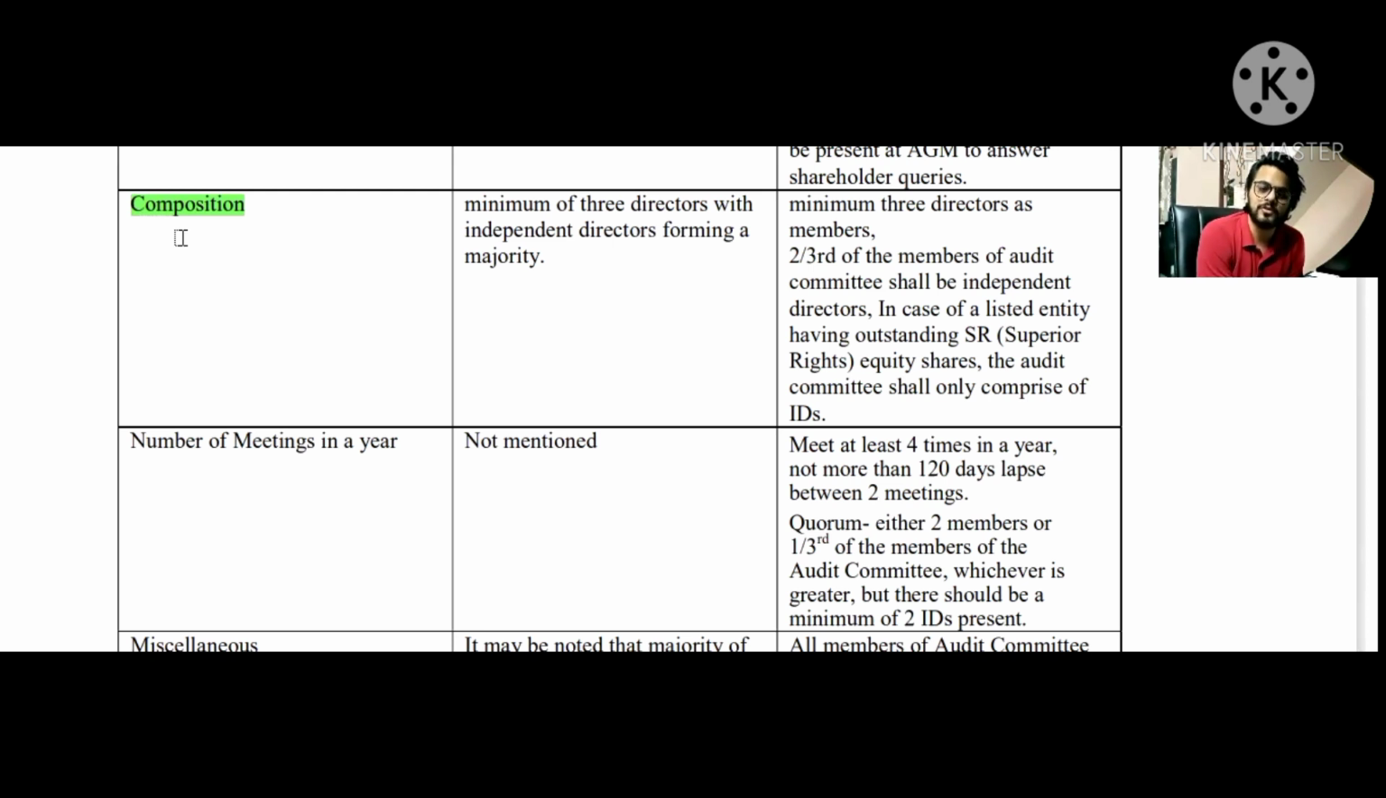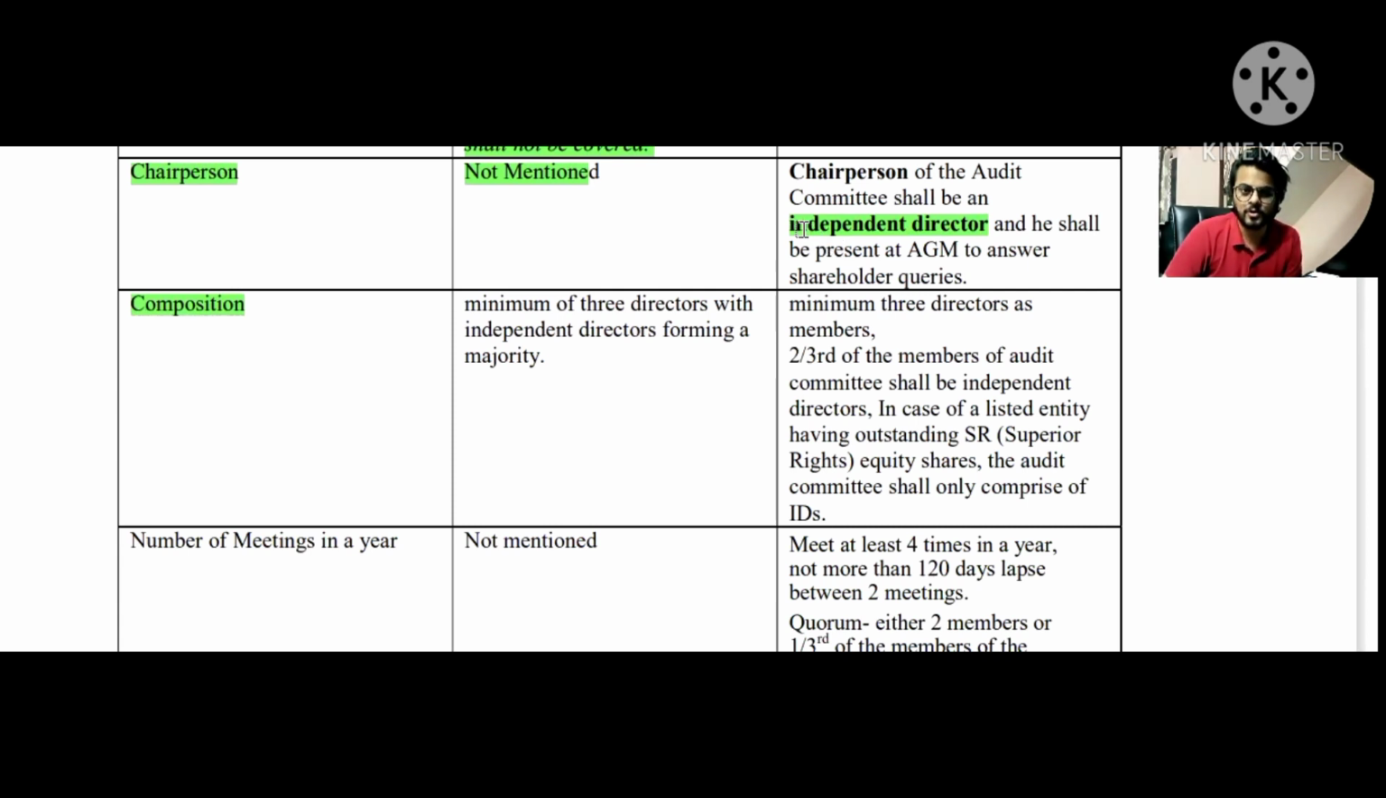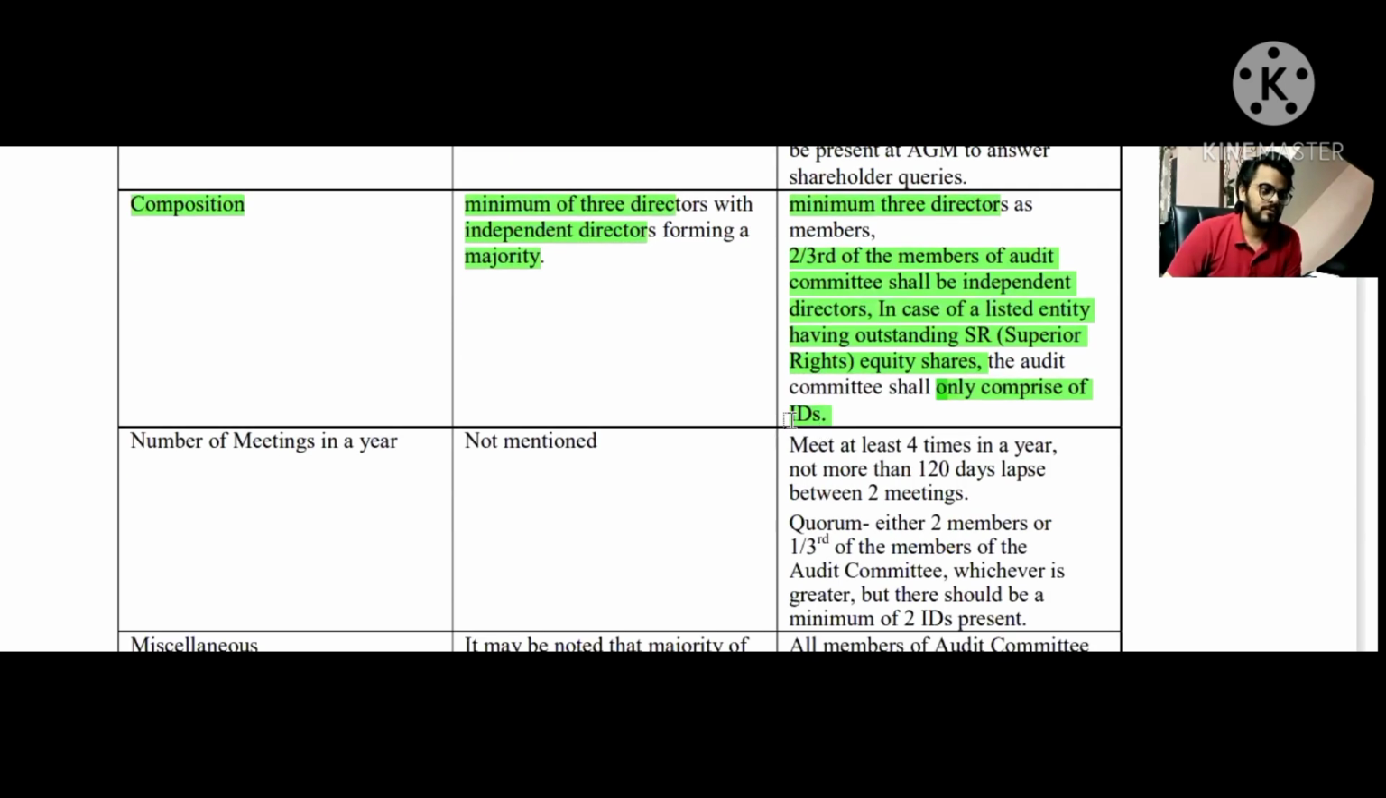And if superior rights equity shares are issued by the company, then the audit committee will be comprised only of independent directors. All right. So we read about the composition as well. Applicability we have read already. Chairperson shall have to be an independent director as per regulation number 18, but nothing is mentioned in section number 177. Composition we have read: a minimum of three directors with the majority to be independent directors as per section number 177. But in case of regulation number 18, minimum three directors, two-thirds to be independent directors, and in case superior right equity shares have been issued, then only independent directors will form the composition of the audit committee.